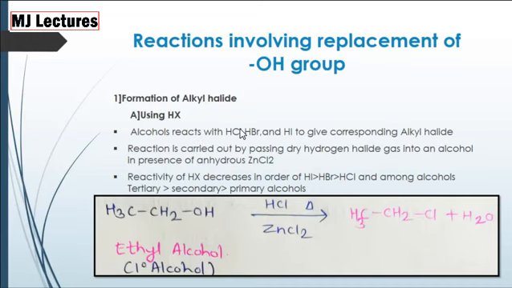Alcohols react with HCl, HBr and HI to give corresponding alkyl halide. Reaction is carried out by passing dry hydrogen halide gas into an alcohol in presence of anhydrous ZnCl2. Now the reactivity of hydrogen halide decreases in order of HI, HBr and HCl. Among the alcohols, it is tertiary, secondary and primary.